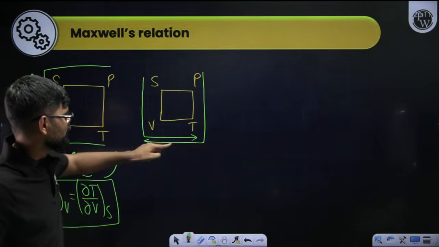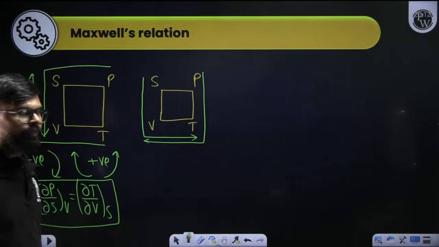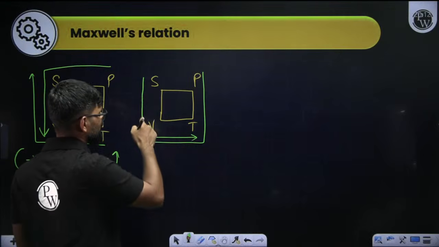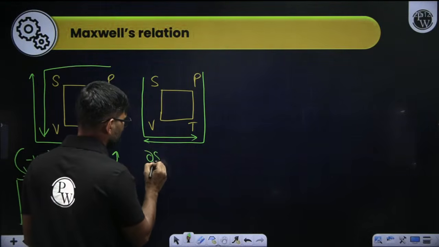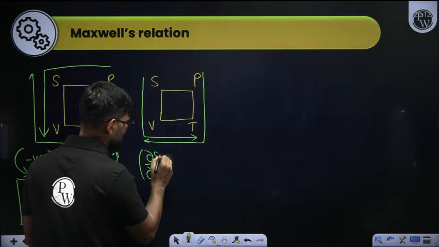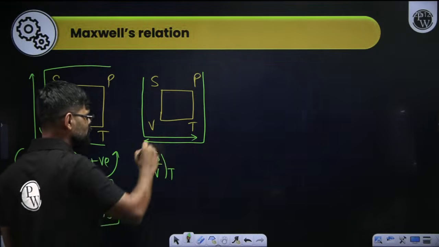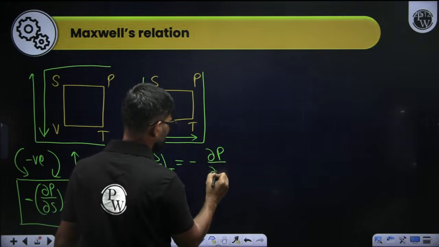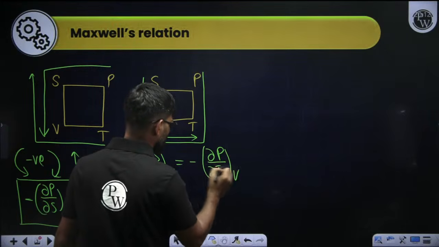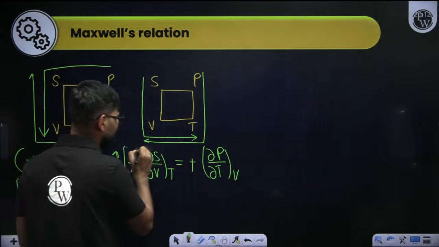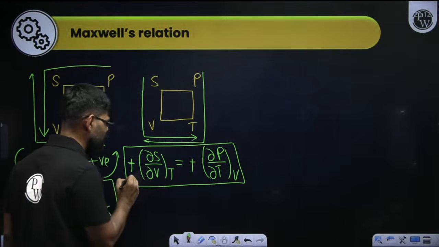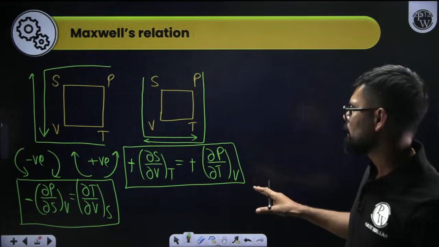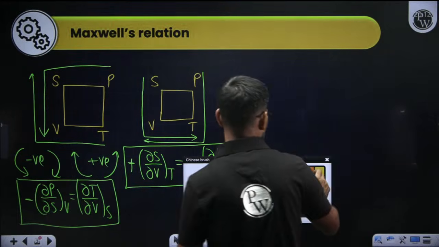Now if I write dou S by dou V at constant temperature, it is downward, so it will be negative, equal to minus dou P by dou T at constant volume. So this minus will cancel out. Derivation I am not doing, we have already done the derivation in the class. Here I am only telling you the shortcut to remember the formula.